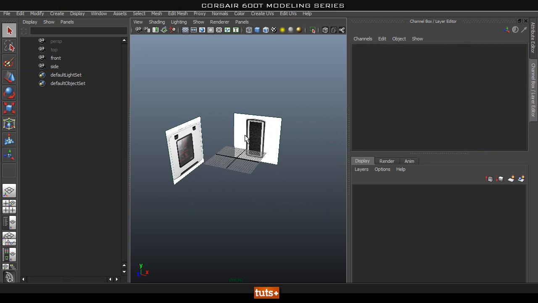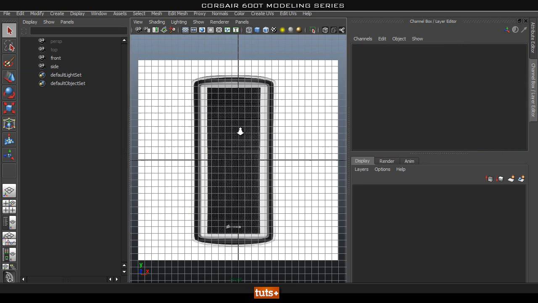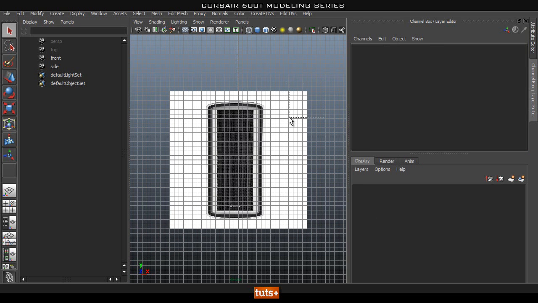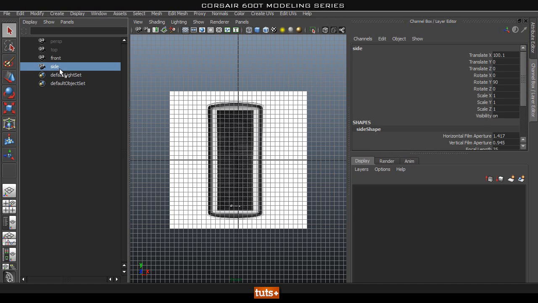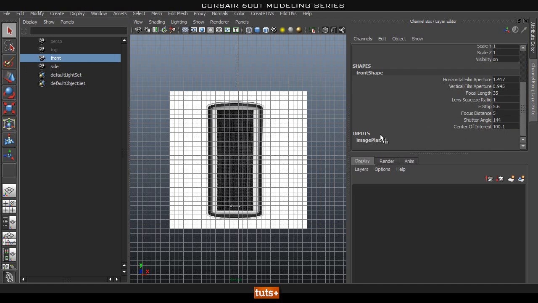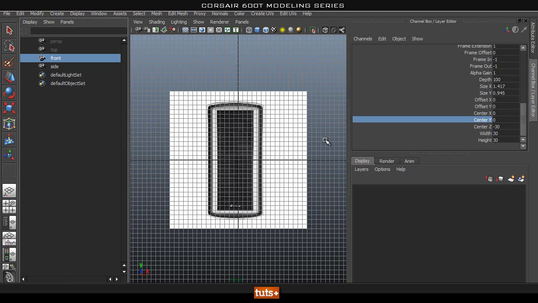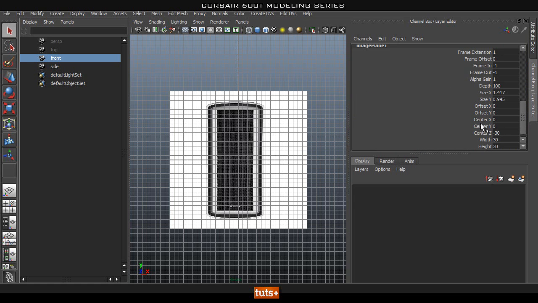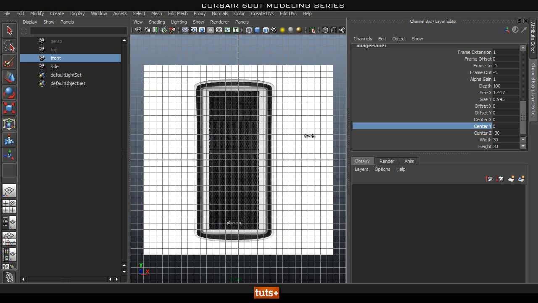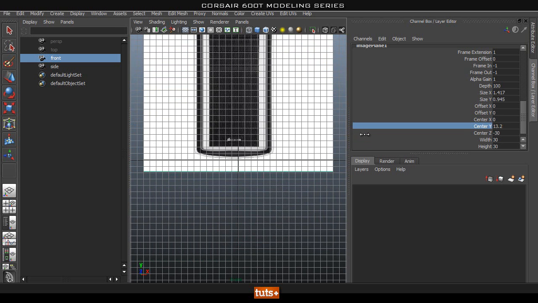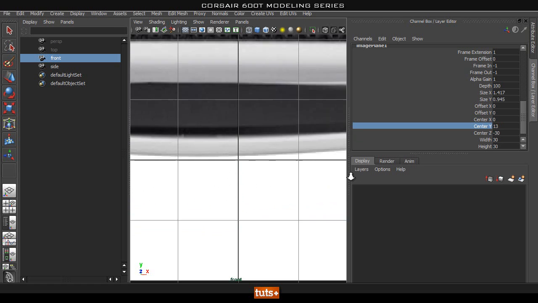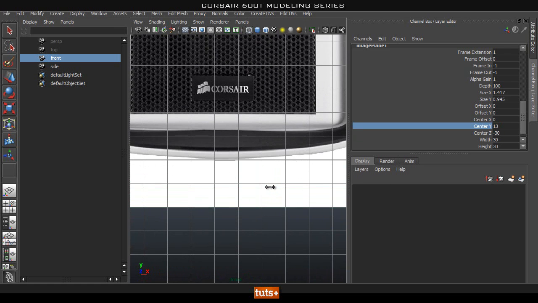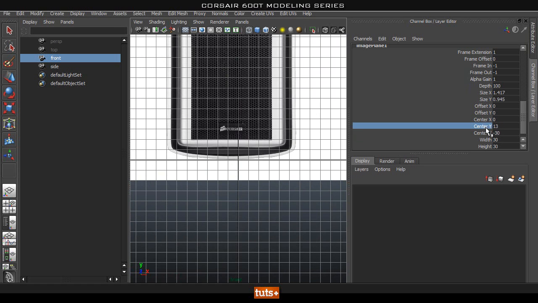Now all we've got to do is move them up and probably line them up in the center as well. So I'll go into my front view, and you'll notice in the orthographic view you can't click and drag the image planes, so instead we're going to select them in here, and then again go into my inputs, center Y. I'm just going to try to drag this up once I've selected it. So center Y, and there we go. So I'll just drag this up so it roughly lines up with this middle line. Okay, and while we're here we might as well move it in the center as well.